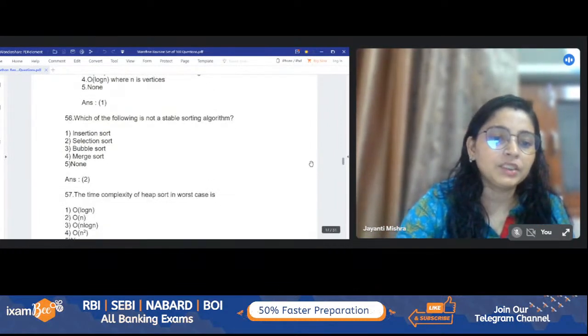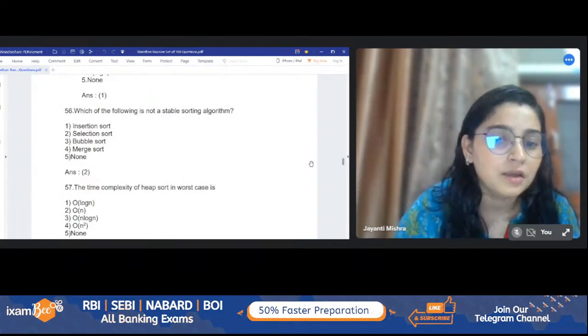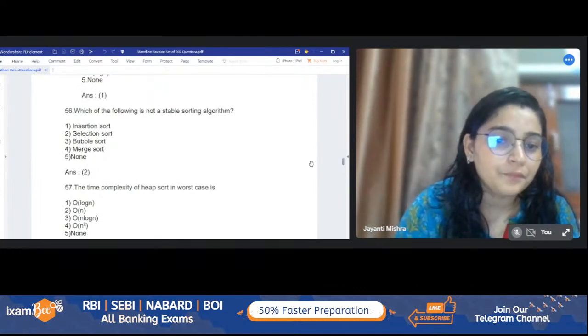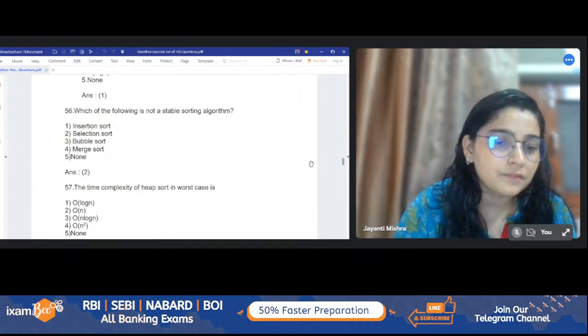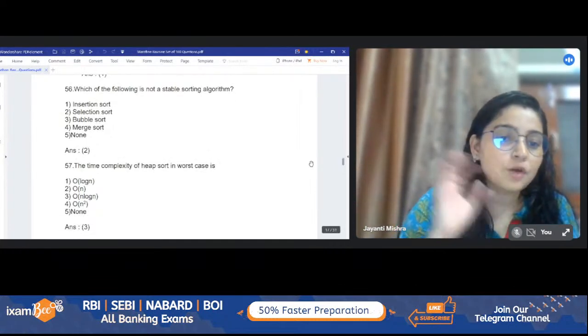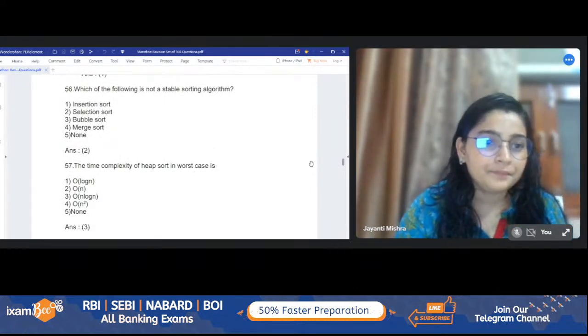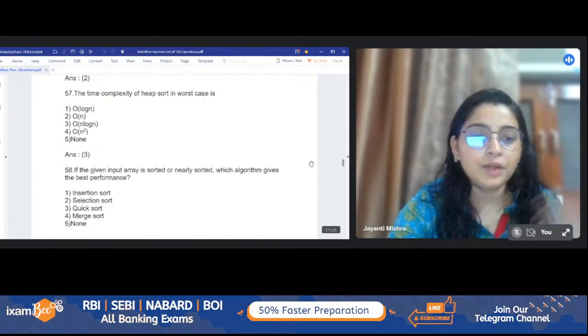After that, question number 57: the time complexity of heap sort in the worst case. Heap sort in the worst case. What is the time complexity? It's option number 3, that is n log n. Okay, now you guys can do the remaining questions.